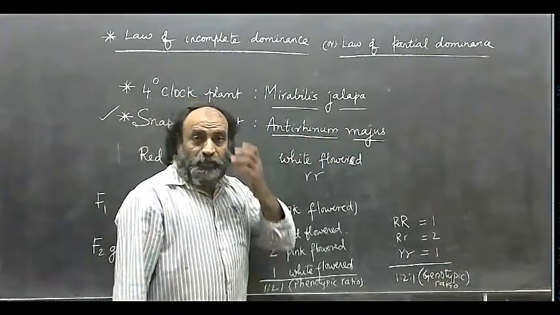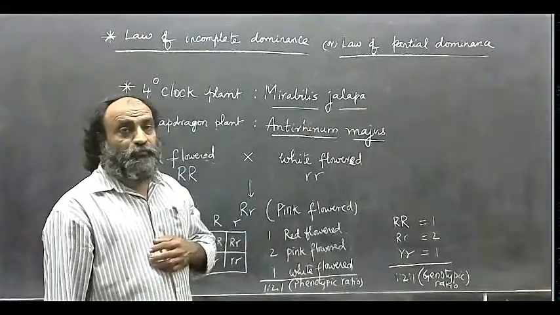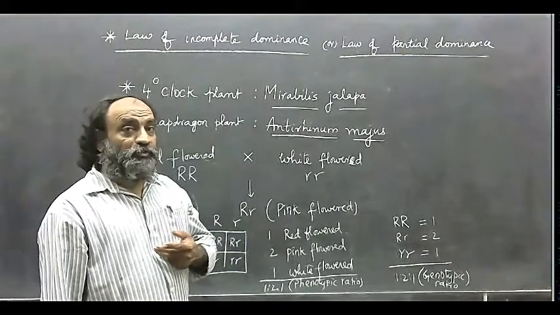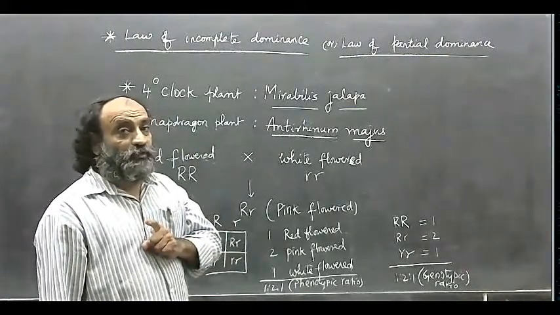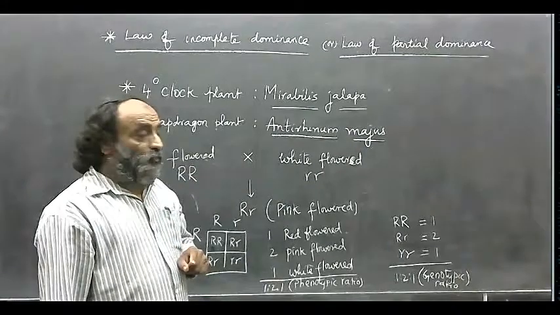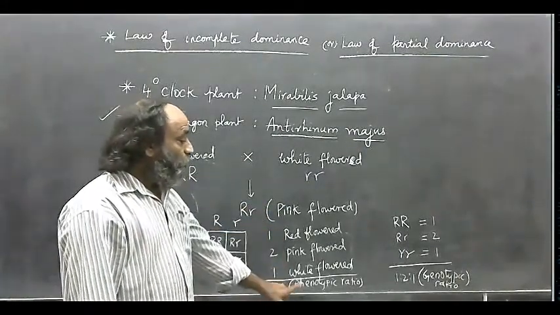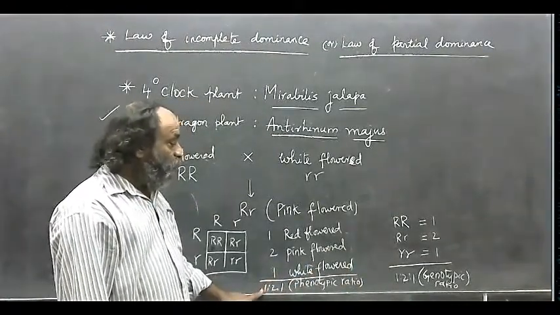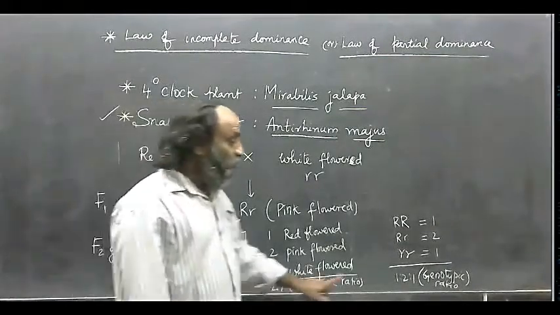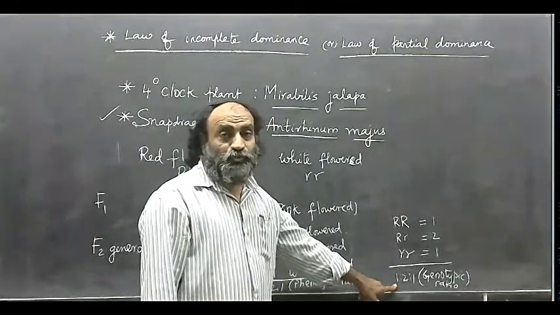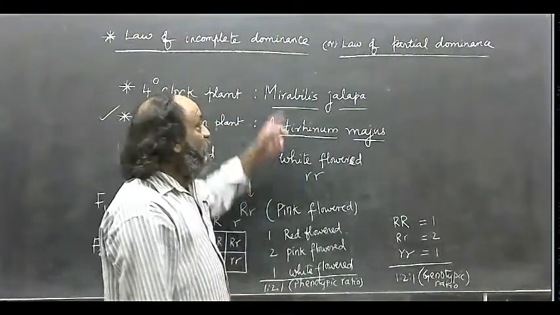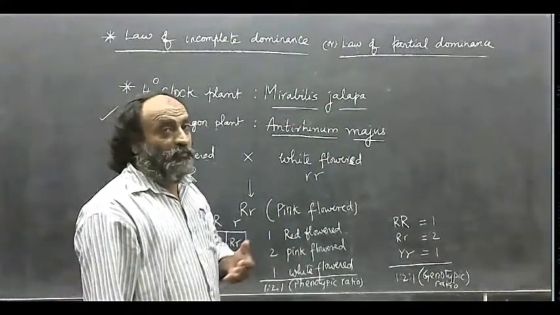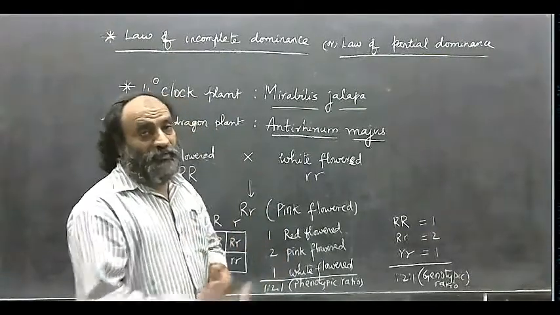In the usual Mendelian monohybrid cross, obeying the law of dominance, try to recollect, the phenotypic ratio is 3:1 and the genotypic ratio is 1:2:1. But in this case, both the phenotypic and genotypic ratios are the same. The phenotypic ratio is 1:2:1 and the genotypic ratio is also 1:2:1. Therefore, it is disobeying the law of dominance, or it is a deviation from the Mendelian law.